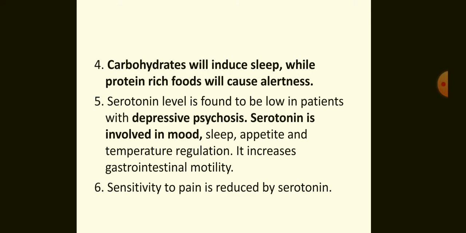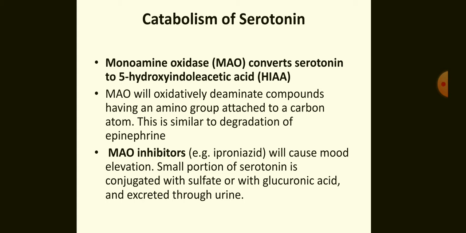Now next is the catabolic pathway of serotonin, how it is catabolized. The enzyme monoamine oxidase converts serotonin into 5-hydroxyindole acetic acid. Monoamine oxidase will oxidatively deaminate compounds having an amino group attached to a carbon atom.